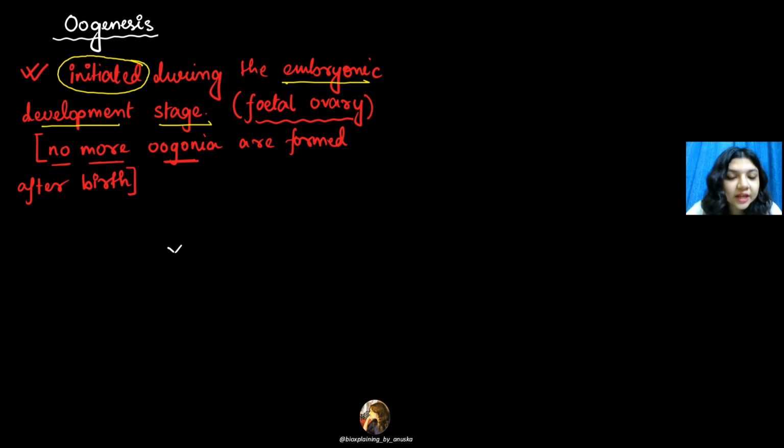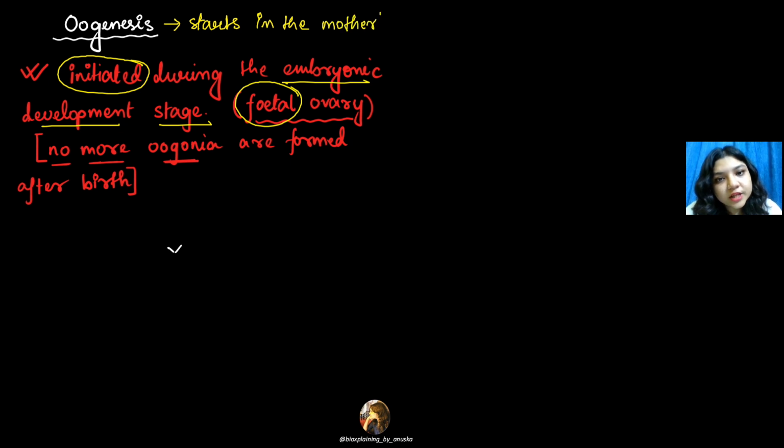What does this mean? Oogenesis starts in the fetal ovary. That means it starts in the mother's womb. In simple words, when a girl child is present in her mother's womb, the oogenesis starts at that time only.